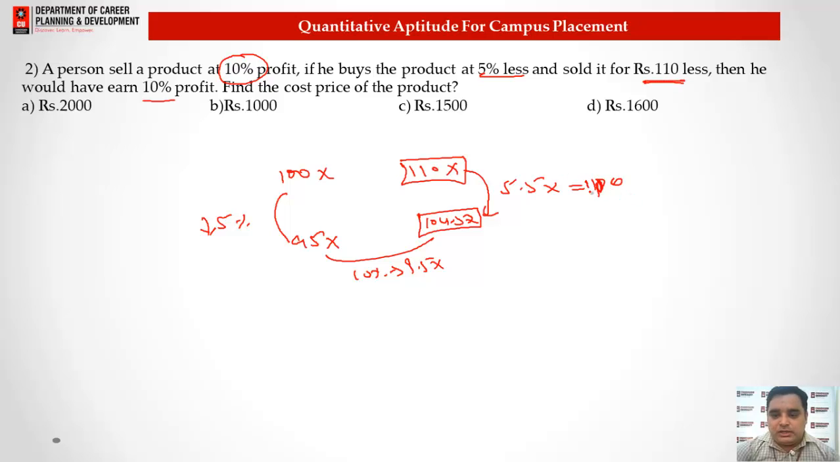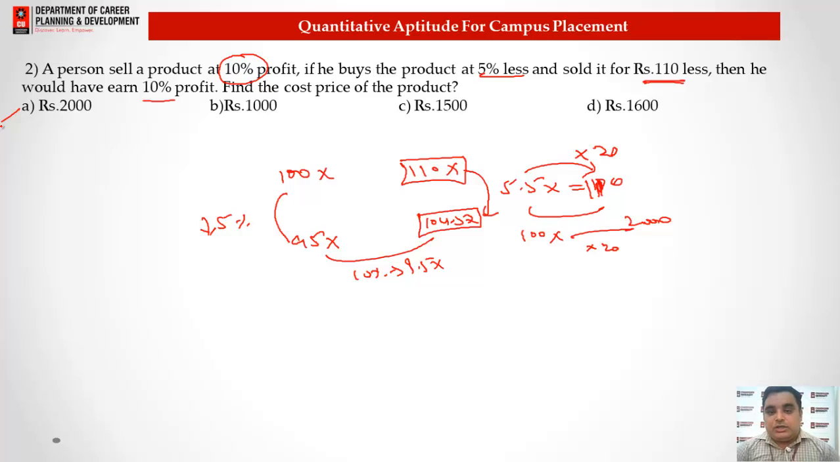We know that between 110 and 5.5x there is a multiplication of 20, right? It means the value of the multiplicative factor here is 20. That means if 5.5x is equal to 110, then 100x will be multiplied by 20, that is 2000. Option A will be the correct answer for this question.